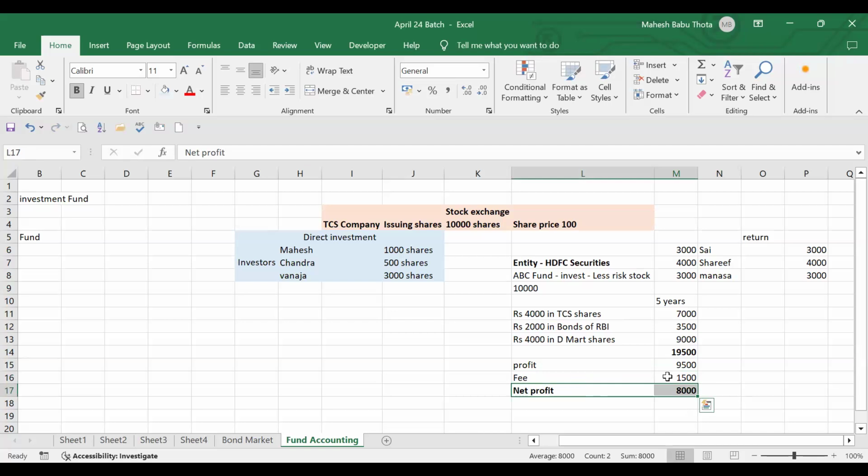Yes, sir. Getting the point? Yes, Mahesh. Yes, sir. This is called a fund. This is called an investment fund. What did these guys actually do? What is the main activity they did? Can anyone tell me?